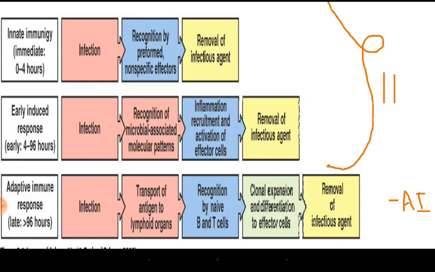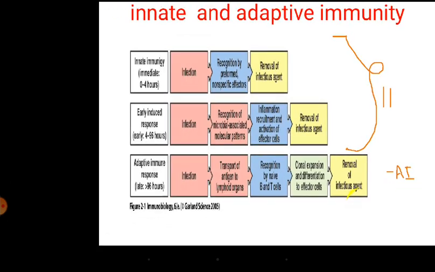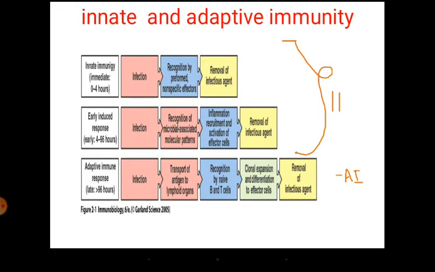The last one, the adaptive immune response, is also called adaptive or acquired immunity. It is more specific and it has got memory. That is, once they recognize the specific antigen, there will be memory for a certain amount of time, you can say 6 months or so. So if there is a repeated infection, immunity will be boosted to a very high level by the memory of the B and T cells, so they will remove the pathogen very easily. This takes time, but it is very specific and has memory. The previous two, early induced response and innate immunity, do not have any kind of memory.